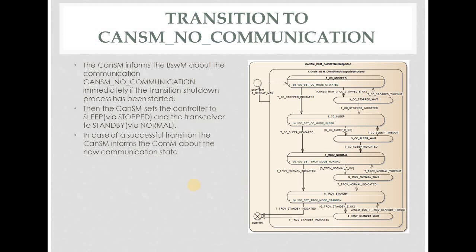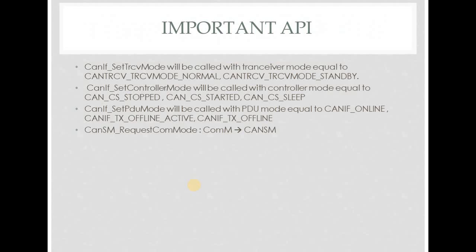So here we can see clearly what happens. The major part of CAN-SM is to control the CAN transceiver and CAN controller. So whenever we move to full COM, CAN-SM will majorly call these APIs. First the full COM request will be given by this API.